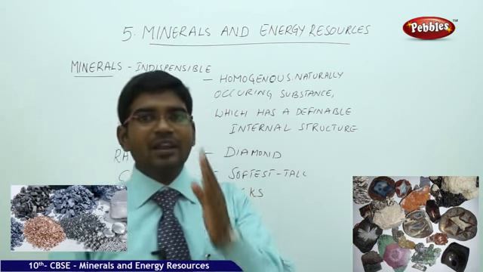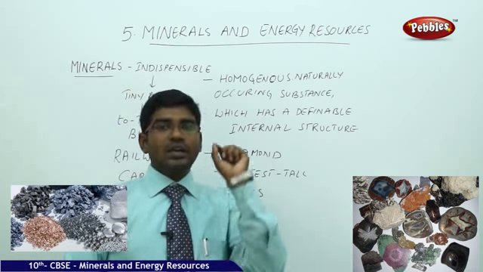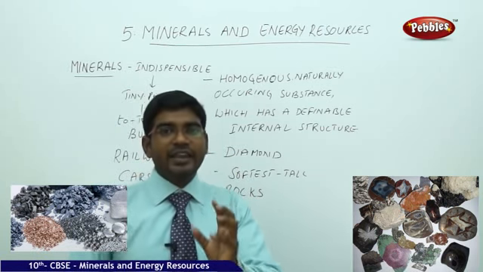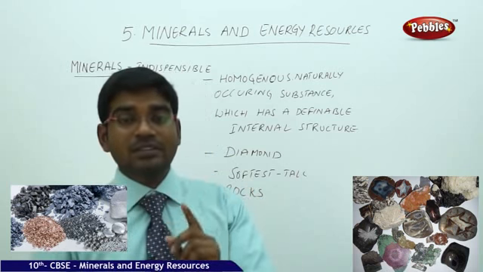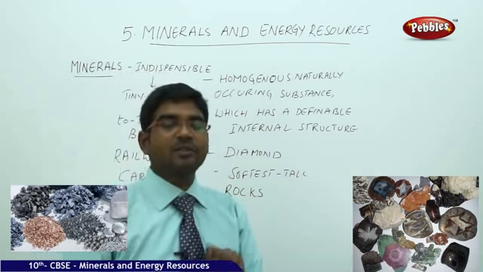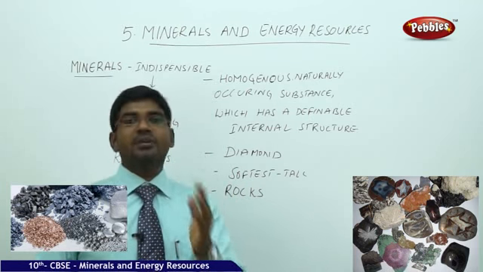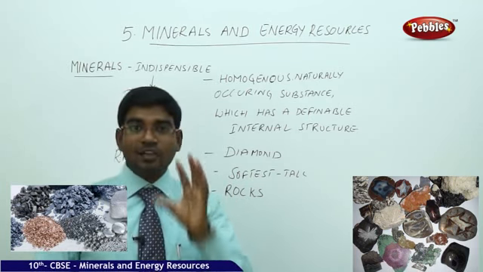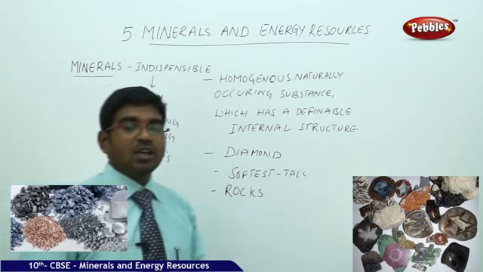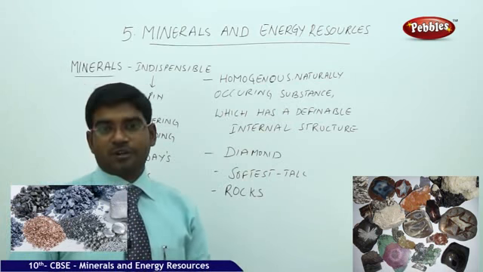So, a mineral is a homogeneous compound which is found naturally. No human can create a mineral. Humans can dig the earth and search for the availability of the minerals, but no human can create any mineral. So, a naturally occurring homogeneous substance, which should also have a definable internal structure.